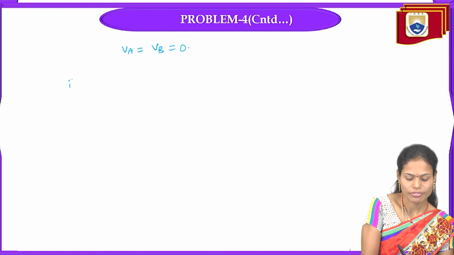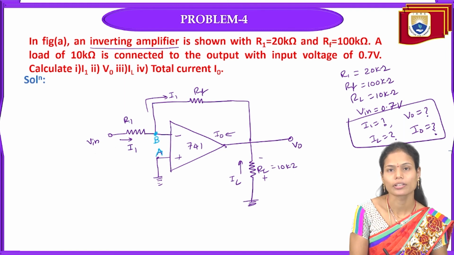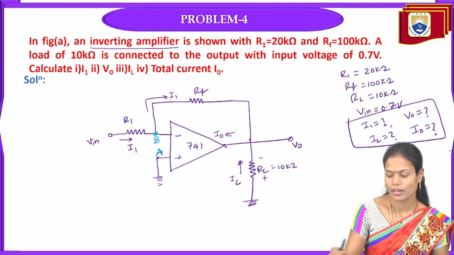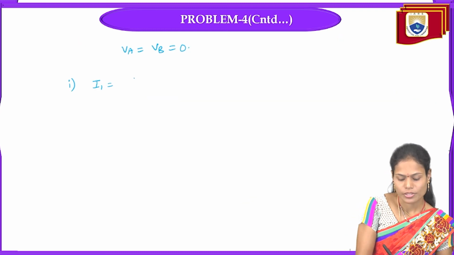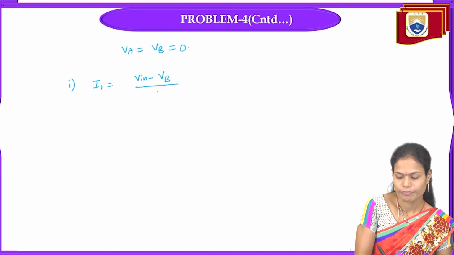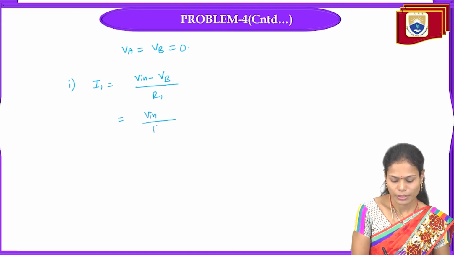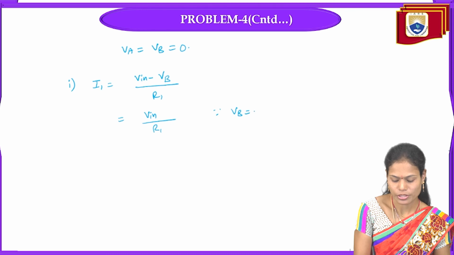To calculate the first parameter I1: I1 is Vin minus VB by R1, the drop across the resistance R1. That is Vin minus VB by R1, so here it is Vin by R1 because VB equals 0.